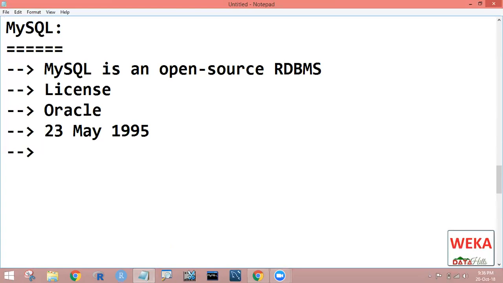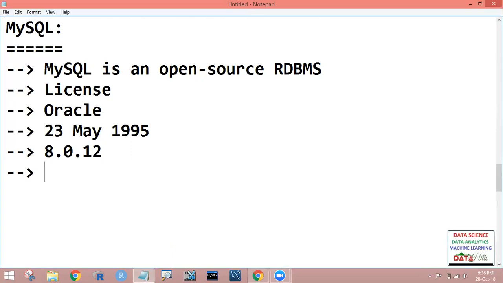The stable release, that is the most recent version of MySQL, is 8.0.12. It was released on July 27, 2018, approximately 2 months ago, as the latest stable version. The original author is MySQL AB, and it is written in C and C++.